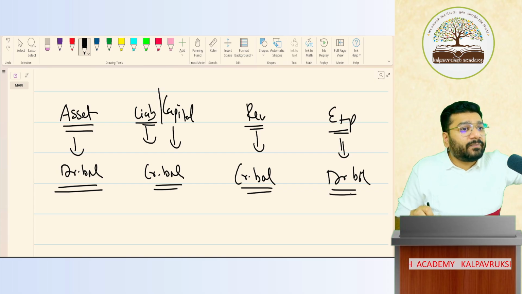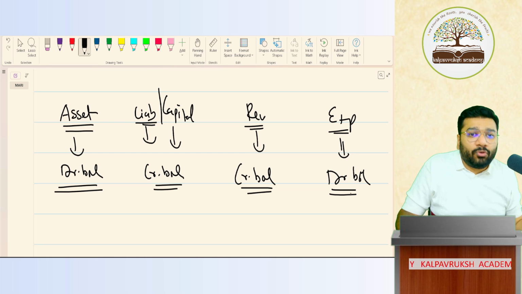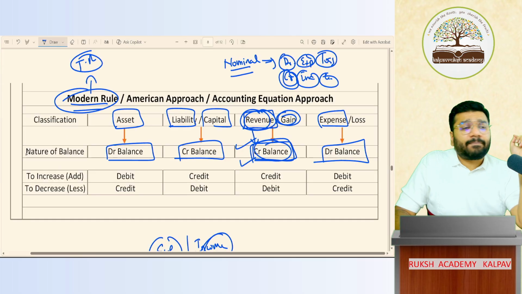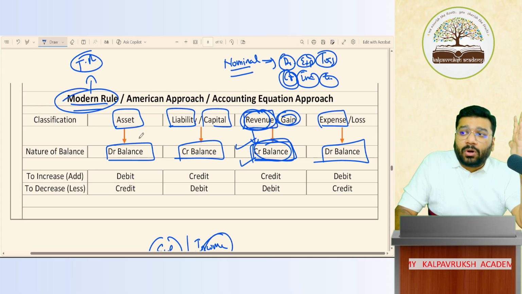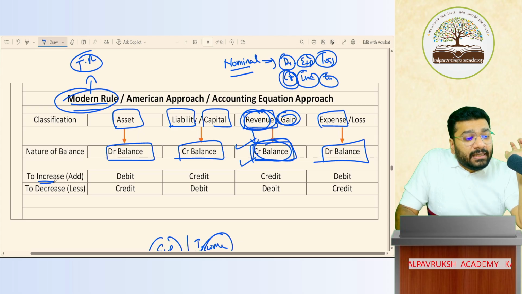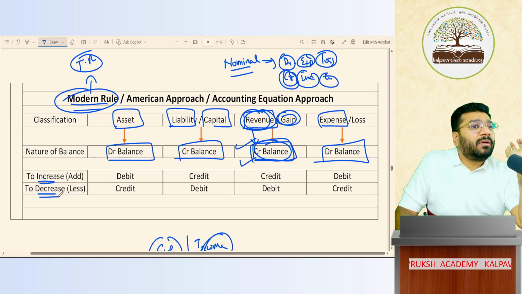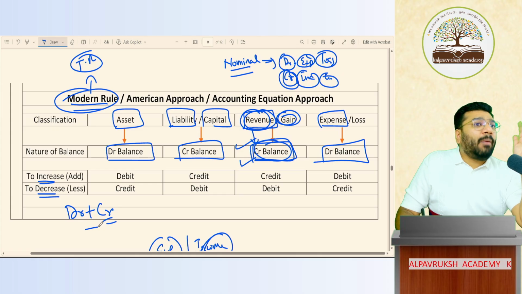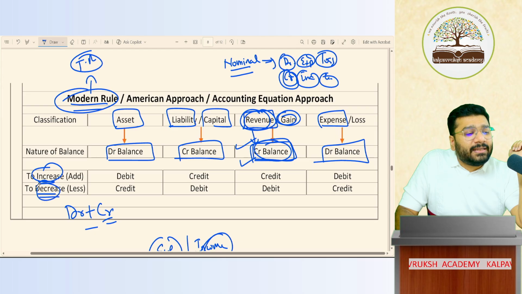So far clear? If this is clear, 50% of the rule is over. Remaining 50%, can I focus? Now here, there is no more whether an asset is coming in or going out, receiver, giver. There is no such concept. Here the concept is the increase method and the decrease method. What is accounts? Accounts is all about debit and credit. What is debit and credit? It is nothing but plus and minus, which is nothing but increase and decrease, add and less.